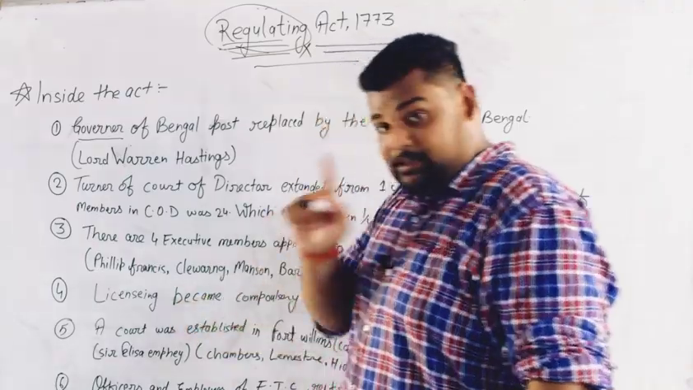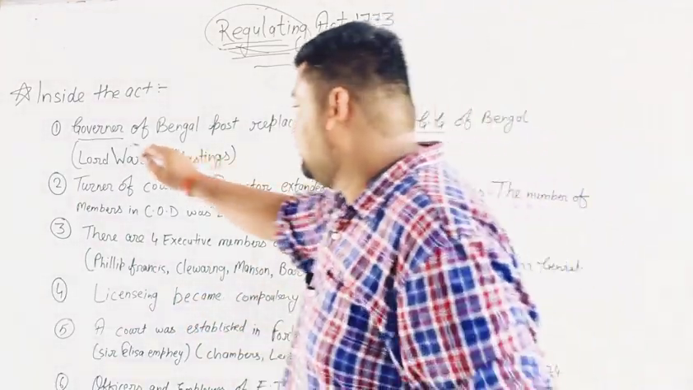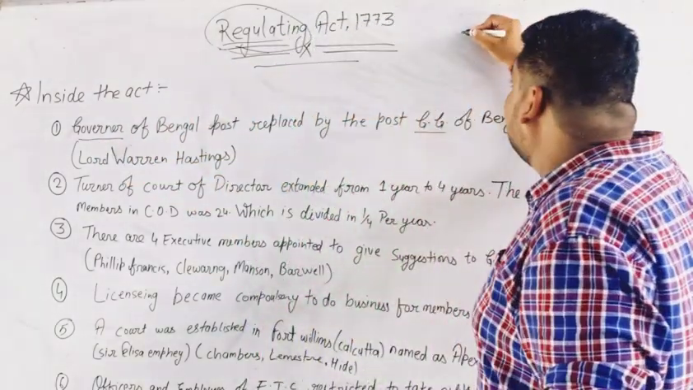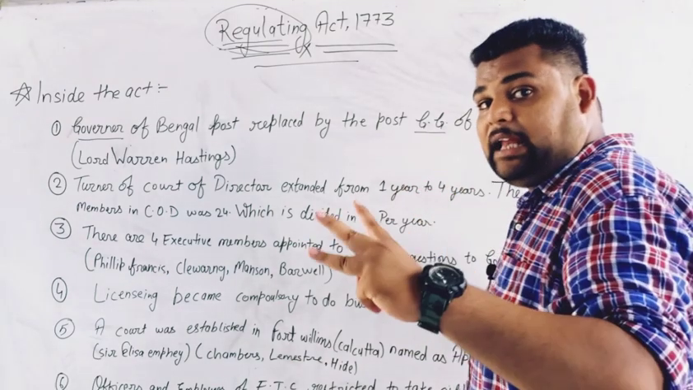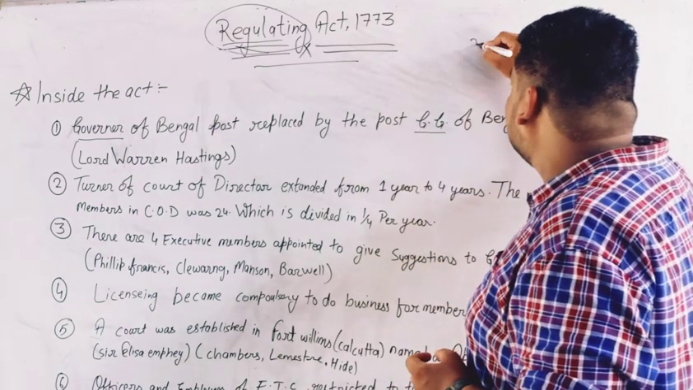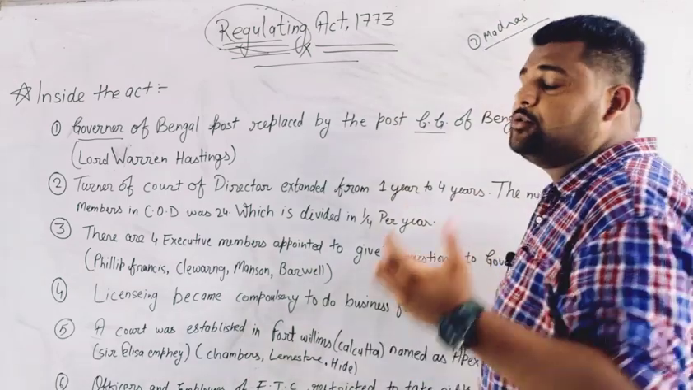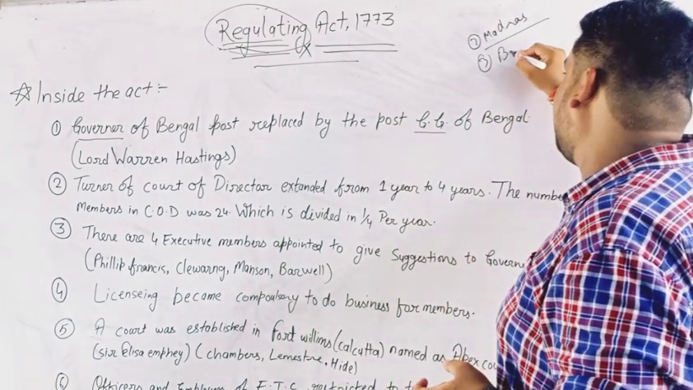The second thing we should know about this post is that there were two more governors before this act, in the three biggest cities of India at that time. The first was Kolkata, the second was Madras, and the third city was Bombay.